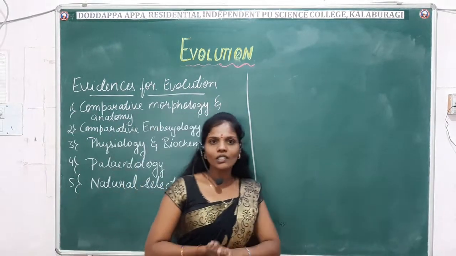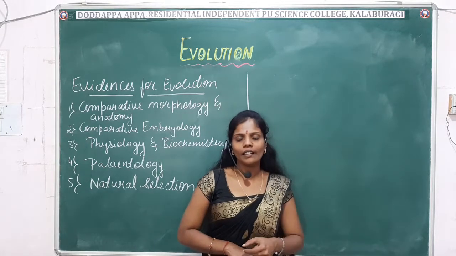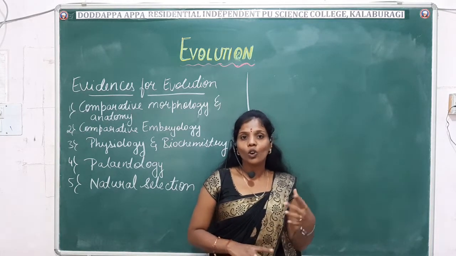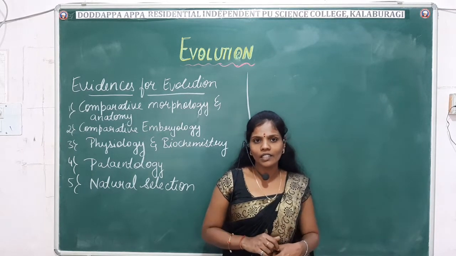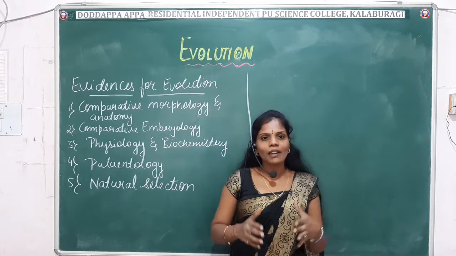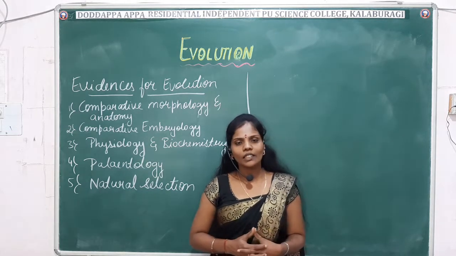So in today's class we have studied Darwin's theory. We studied the observations made by Darwin and the conclusions he gave, and we studied Darwinism in the form of a schematic representation, right? So what observations did Darwin make?